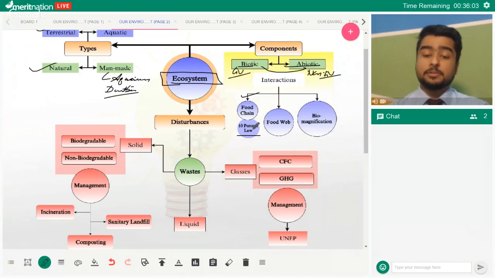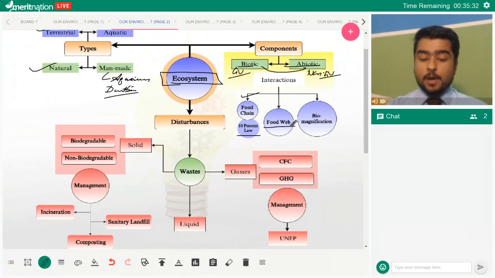Vikram, that is what the 10% law is, that only 10% of energy is passed from one trophic level to the next. Something to remember and understand here is that we are talking about the trophic level and not organism specific, right? So I'm not talking about a lion and a deer. I have to talk about the entire trophic level, right? So we can talk about producers to consumers and so on.